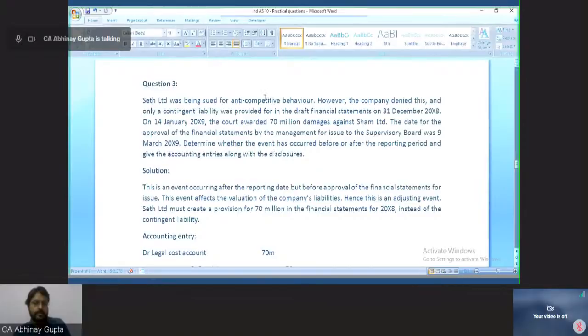So in the December 2008 financials which we are preparing, the company has provided a contingent liability against this suit filed by somebody against the company.